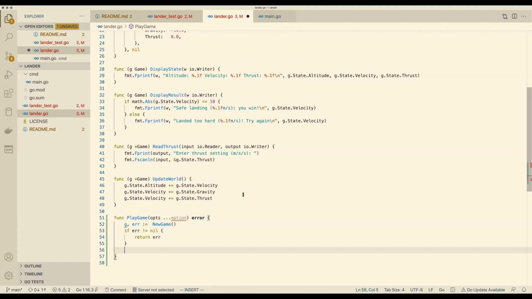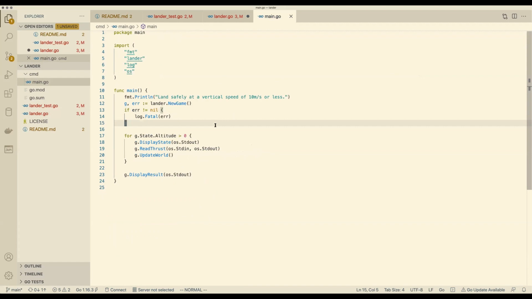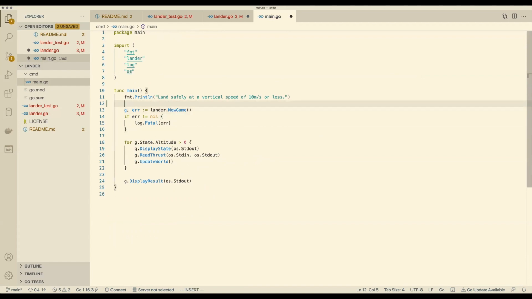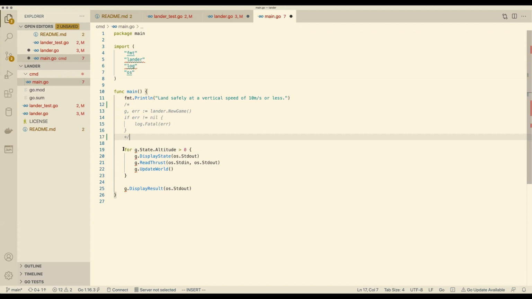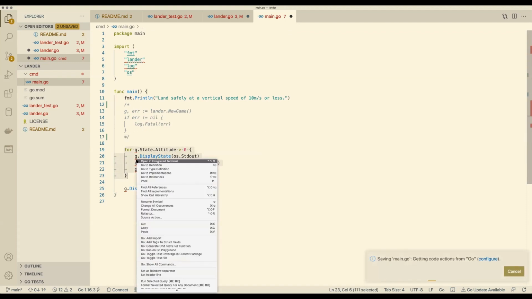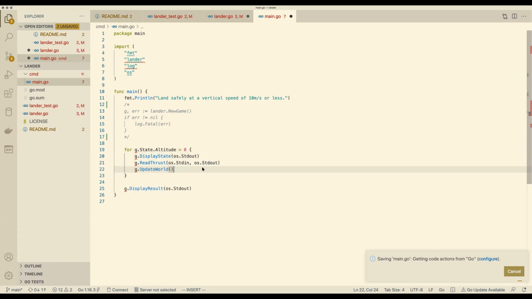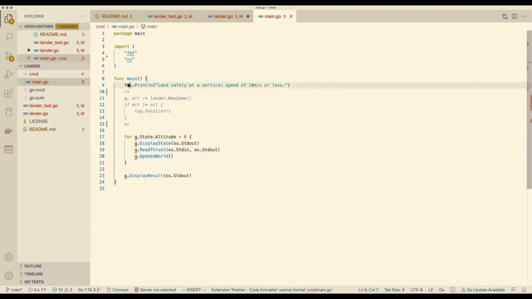Okay. We have the game, and in fact we have all of the rest of the code for playGame. It's already in main, isn't it? Let's just lift and shift. So basically this is already implemented. And here is our logic. Actually the print statement too, isn't it? Even that doesn't belong in main. That's part of the game.